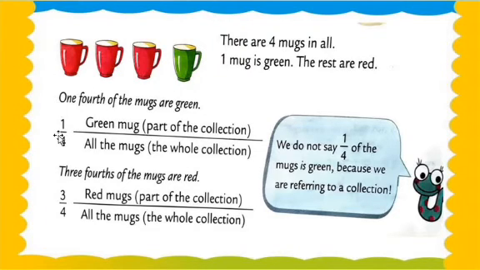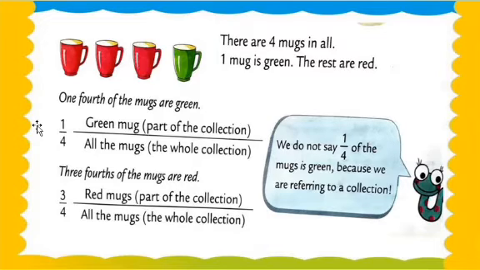So first of all let's check the denominator. How many mugs are there, my dear students? There are 4 mugs. That's why we write 4 for all the mugs, the whole collection. 4 means we check the whole collection first, and then we check the numerator, the part of the collection. See, this is the difference. The green mug is 1, so the answer is 1/4. Therefore 3/4 of the mugs are red.